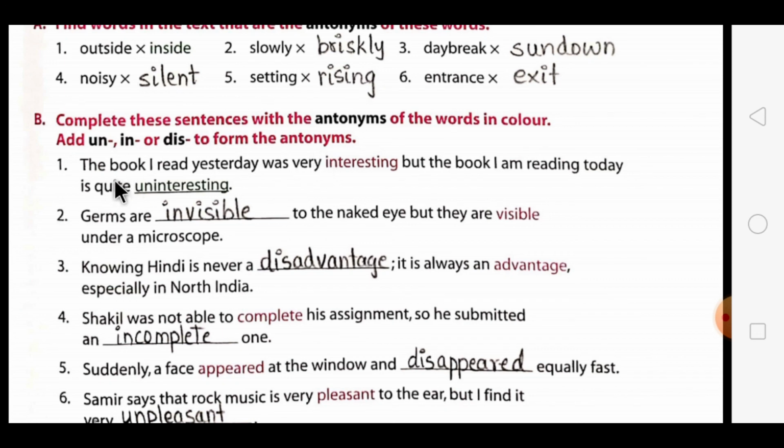The first one has already been done for you, dear students. The sentence is, the book I read yesterday was very interesting, but the book I am reading today is quite dash. You have to write the opposite of interesting using un, in, or dis. So we wrote it uninteresting.